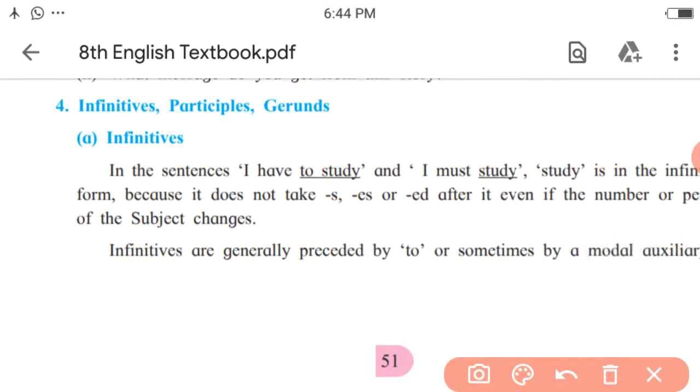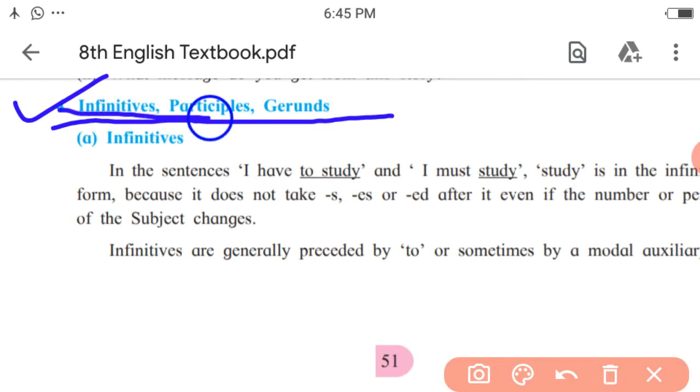Next, the activity is related to language study or grammar. Infinitives, participles, gerunds. Through one of the previous lessons, you came to know about two types of verbs, that is, finite and non-finite verbs. So finite means the verbs which change and non-finite means the verbs which do not change. Further, non-finite verbs have three categories, that is, infinitives, participles and gerunds.